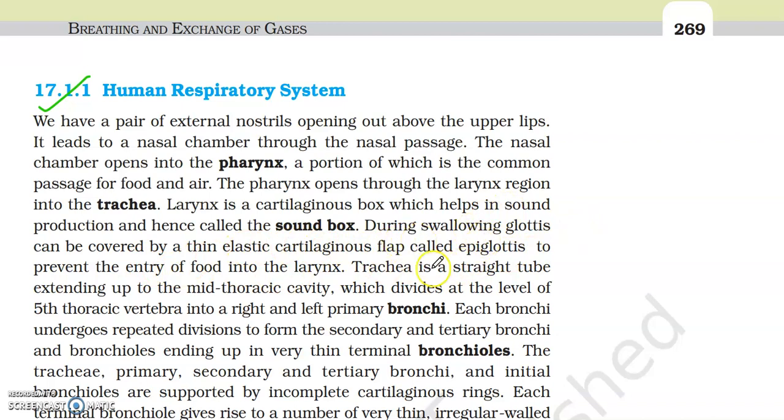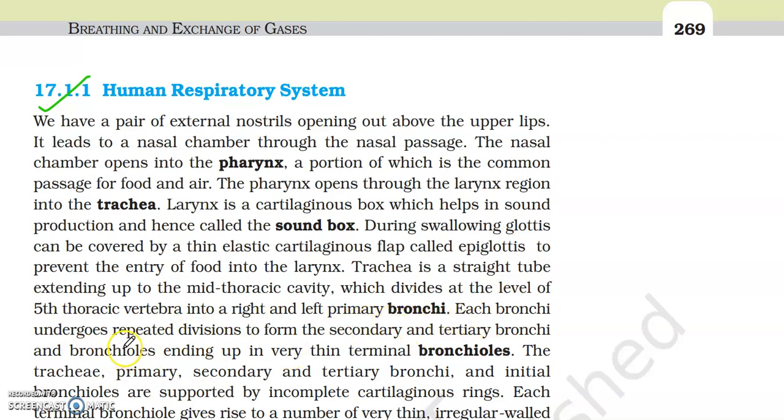During swallowing, glottis can be covered by a thin elastic cartilaginous flap called epiglottis to prevent the entry of food into the larynx. Trachea is a straight tube extending up to the mid-thoracic cavity, which divides at the level of fifth thoracic vertebra into a right and left primary bronchi.